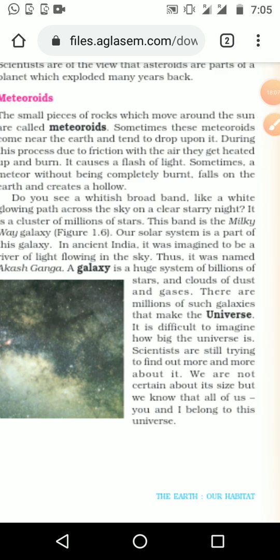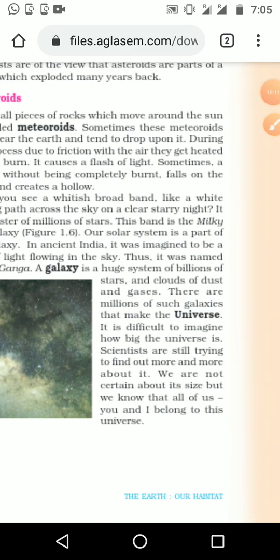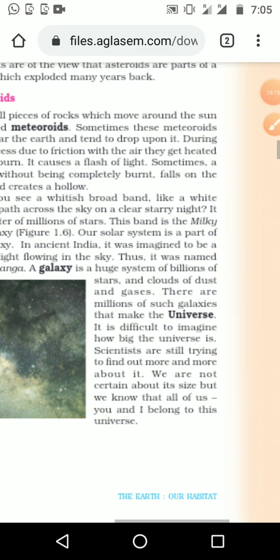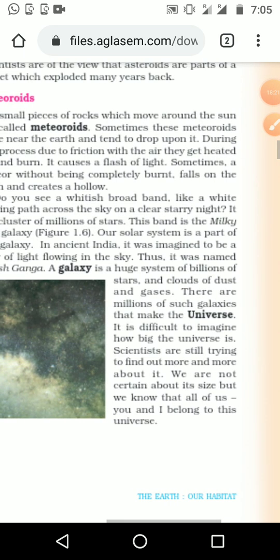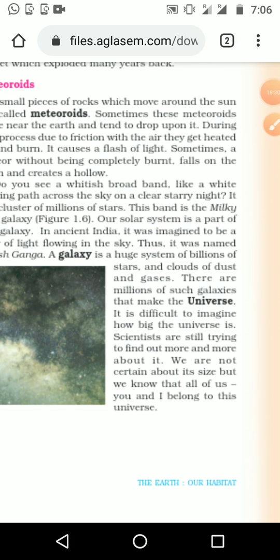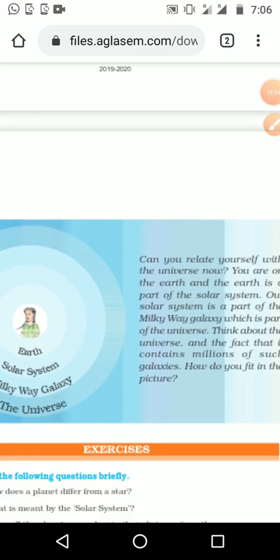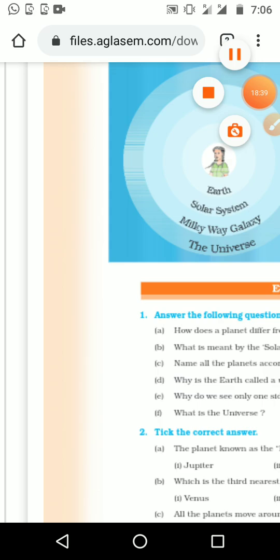A galaxy is a huge system of billions of stars and clouds of dust and gases. There are millions of such galaxies that make up the universe. Many galaxies are there, and all together they make the universe. So we can't imagine how big it is. That much big our universe is. So we will continue next day. Thank you.